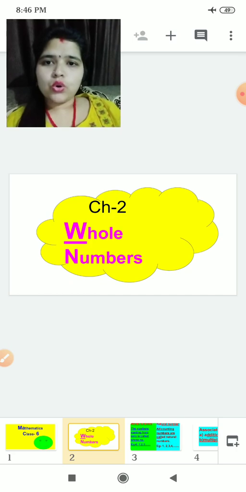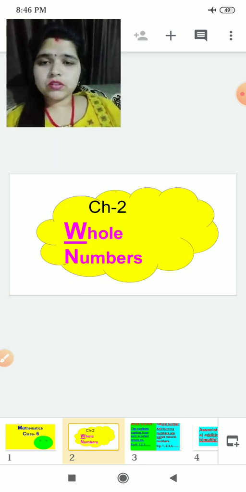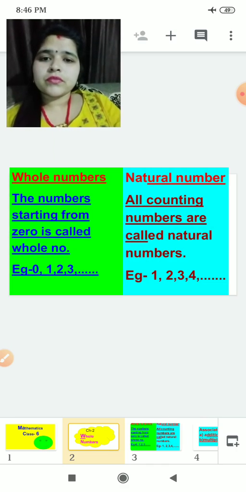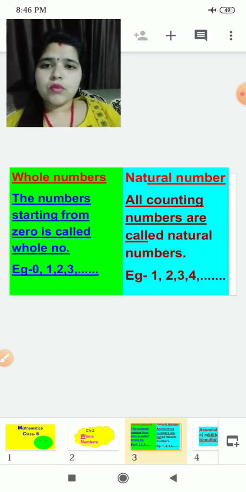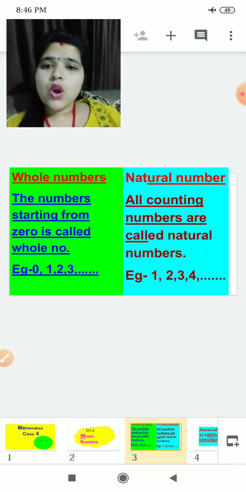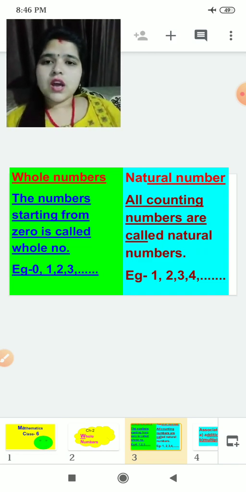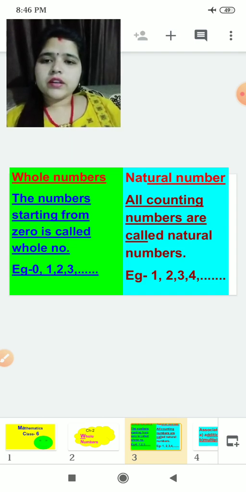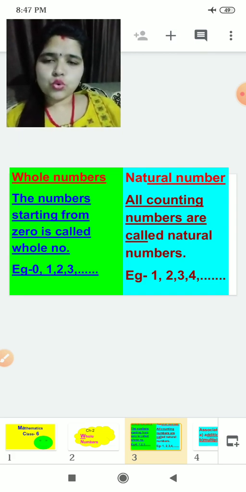Yes, very good. Whole numbers are, please listen very carefully. Those who don't know the definition, they have to learn, because this is my third video I'm going to take for chapter 2. So you must know what are whole numbers. Whole numbers, the numbers starting from 0, are called whole numbers. We can see in the example 0, 1, 2, 3 and so on.